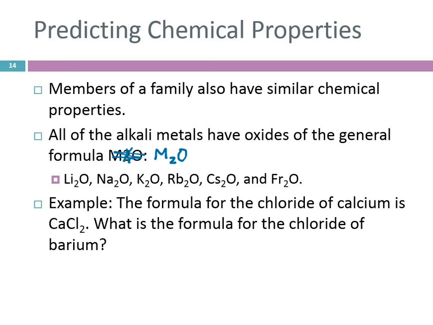Group 2. Calcium and barium are brothers. They're in the same family. So they're going to react with chlorine in the same way. So what's the formula for barium and chlorine going to be? BaCl2. When calcium reacts, it reacts with 2 chlorine atoms. When barium reacts with chlorine, it reacts with 2 chlorine atoms. See how that works?